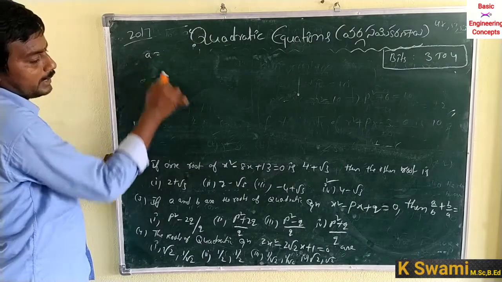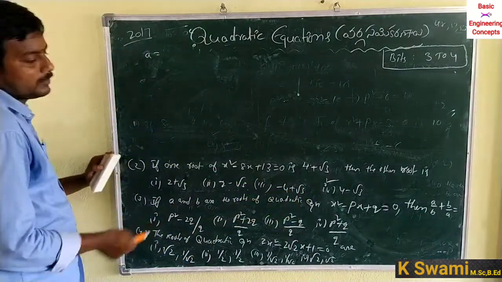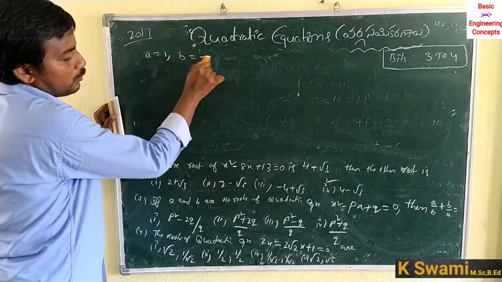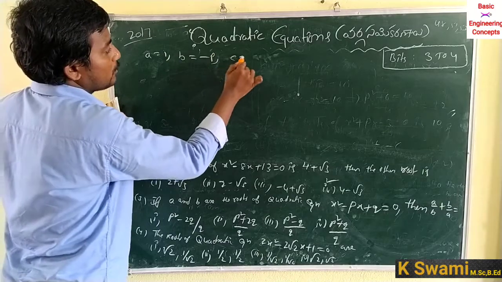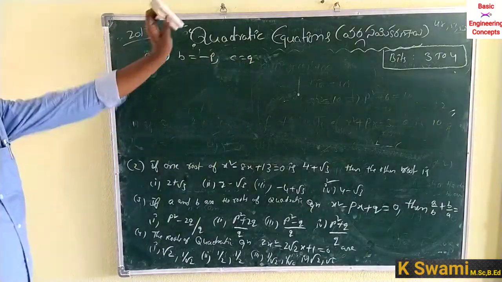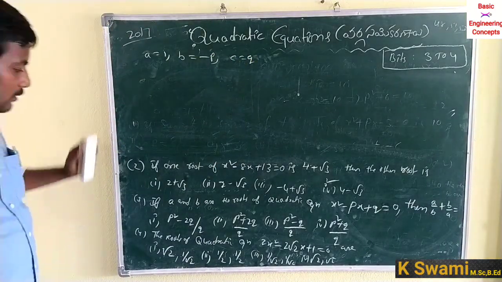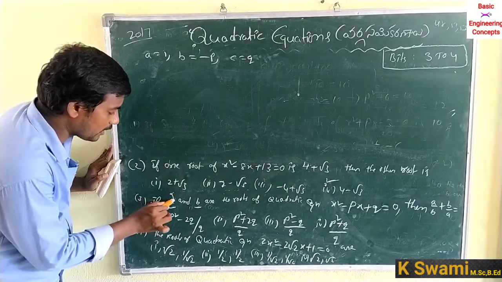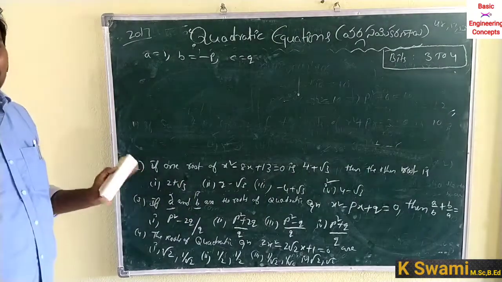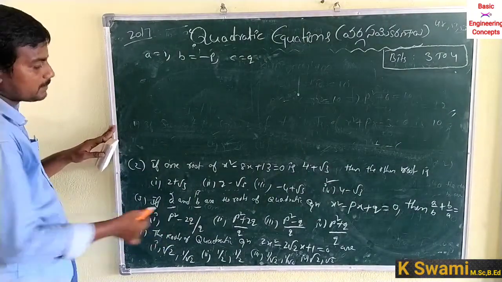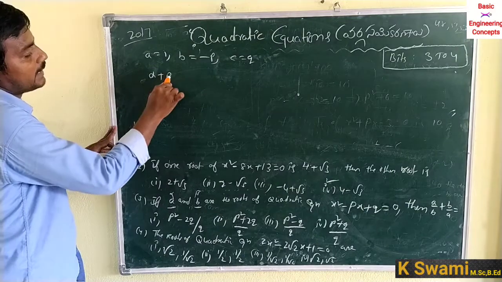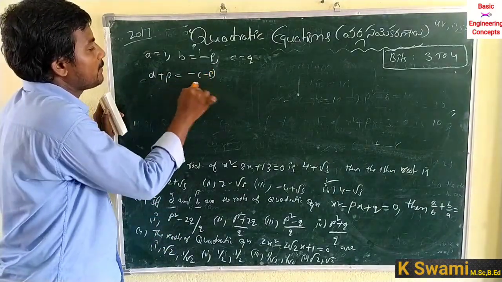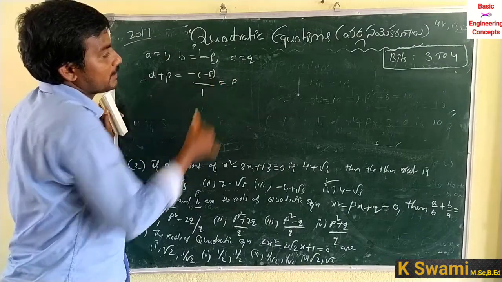Compare with ax square plus bx plus c is equal to 0: a is equal to 1, b is equal to minus p and c is equal to q. Let a comma b be alpha comma beta. The sum of the roots alpha plus beta is equal to minus b by a, which means minus of minus p by 1, is equal to p.